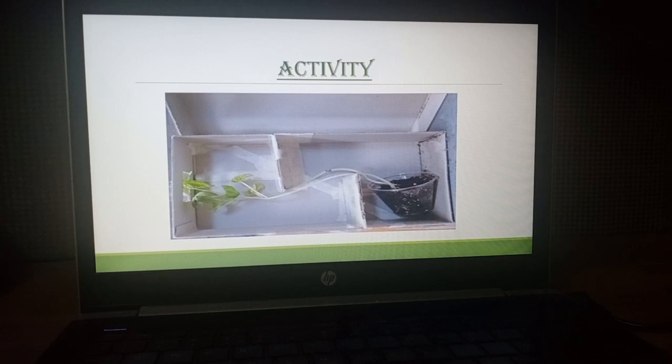So students, this is because when the box is closed, all the light is blocked from this potato plant, but the only source of light to this potato plant is coming through this hole.